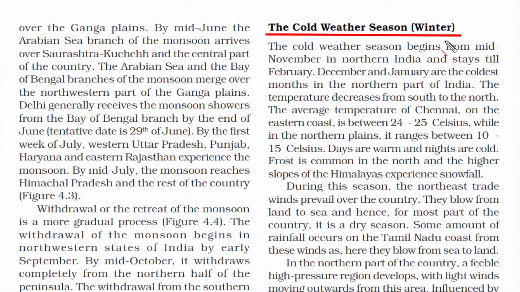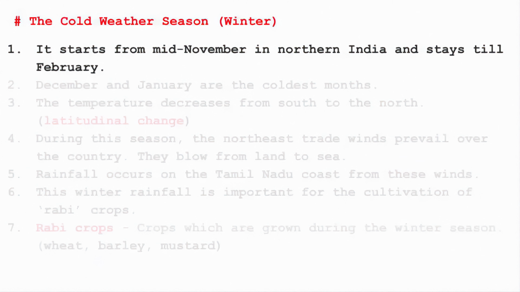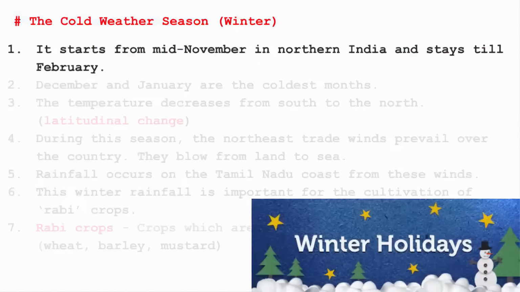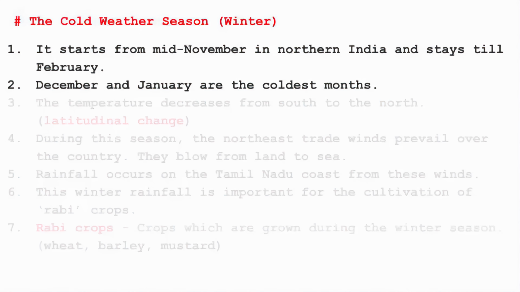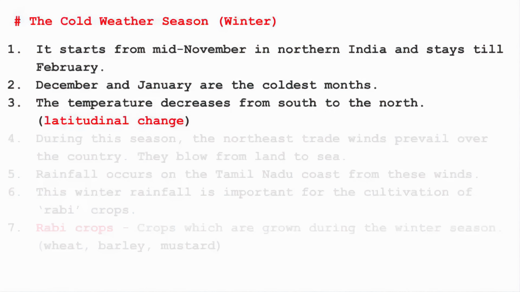First is the cold weather season, which is also called winter. So this weather starts from mid-November in northern India and stays till February. So you can easily recollect this time by imagining your winter holidays in school. December and January are the coldest months. The temperature decreases from south to north. So this is also called latitudinal change.